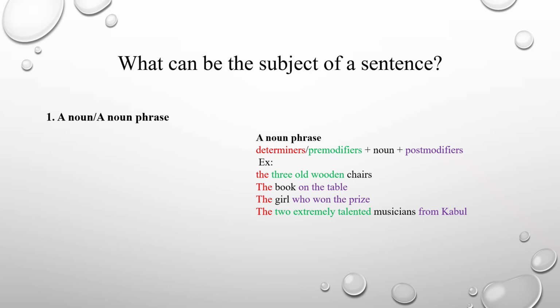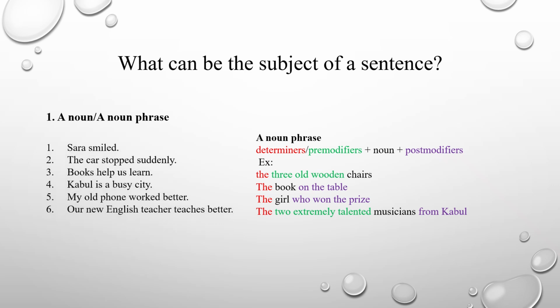And the next one, the two extremely talented musicians from Kabul. In here, musicians is the head noun or the central noun, and before the central noun we have the determiner the, pre-modifiers two, extremely talented, and the post-modifier, which is from Kabul. As you see, these are noun phrases, and noun phrases can also be the subject of the sentence.